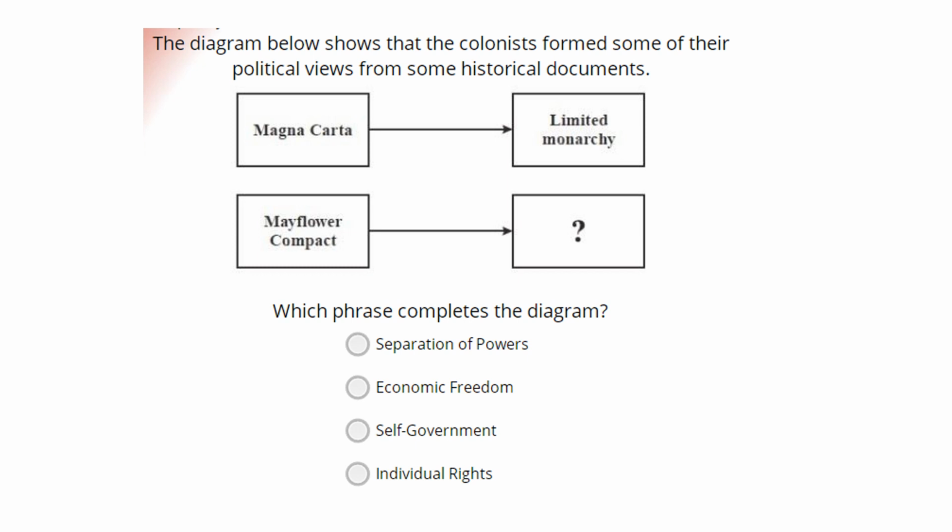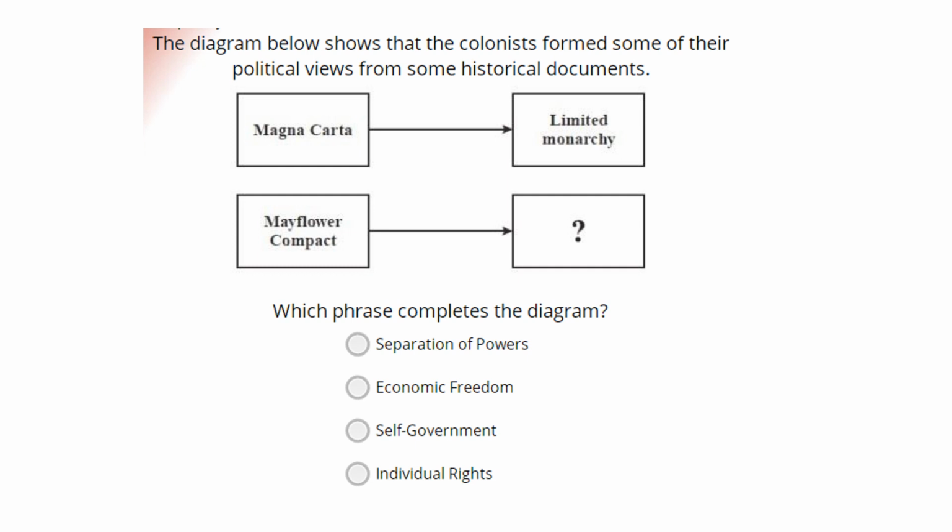Question number 5. The diagram below shows that the colonists formed some of their political views from historical documents. Which phrase completes the diagram? This question is quite simple. Don't let the image confuse you. They're just asking you which one of these phrases is the idea that comes from the Mayflower Compact. So which idea comes from the Mayflower Compact?